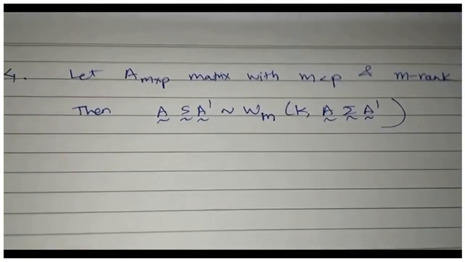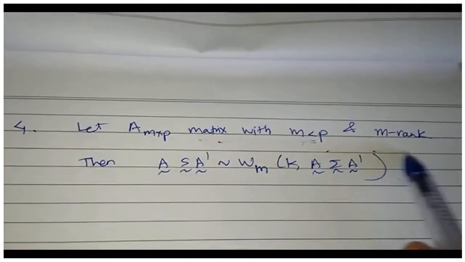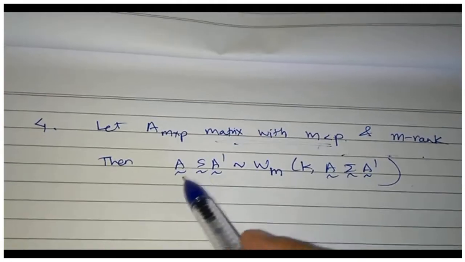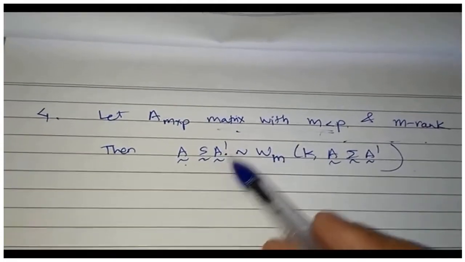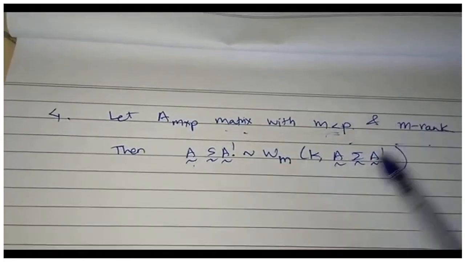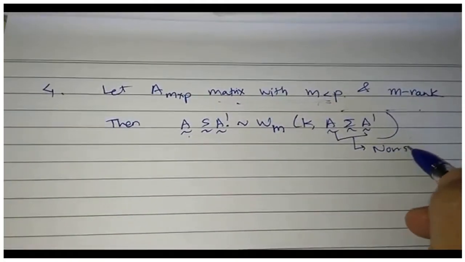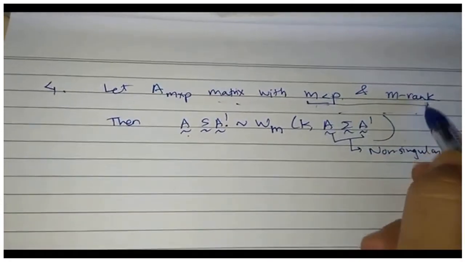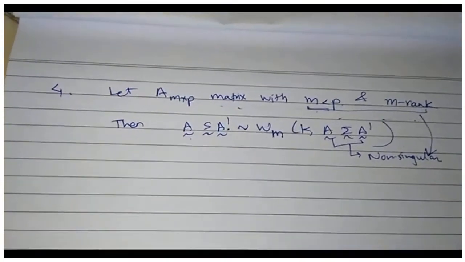First, let us try to understand the necessity of m less than p and A of rank m. If m is greater than p, then A S A prime will have order m cross m, which is greater than p cross p, so it would become singular. So I need non-singularity. For that, I need these two conditions. These two conditions imply that A sigma A prime is non-singular, otherwise it won't hold.